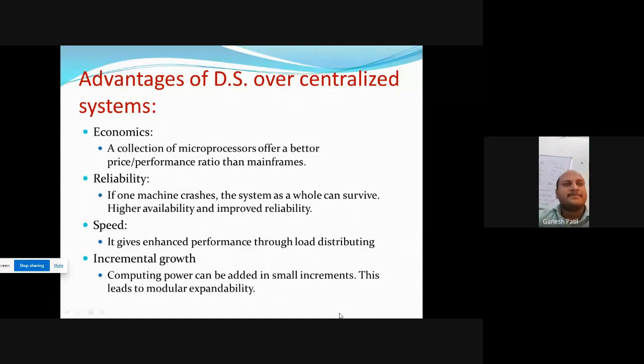Next is speed. It gives enhanced performance through load distribution. For example, in a centralized system, one server is there. The server capacity is 100 computer machines they can handle at a time, meaning this server can handle 100 requests at a time.